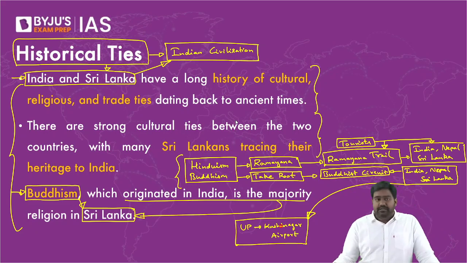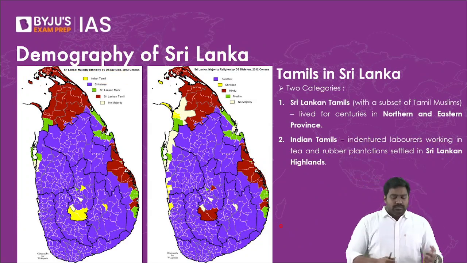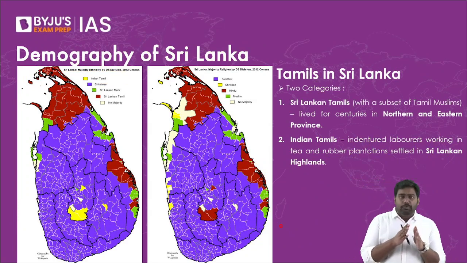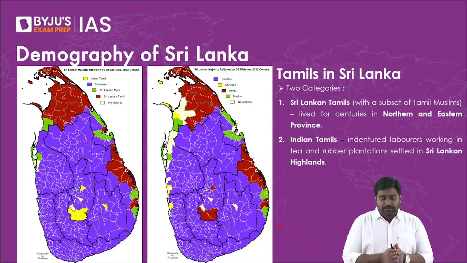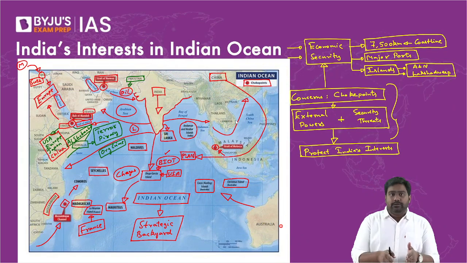So with such a country where we have deep-rooted cultural and historical links, it would be easier to build stronger diplomatic relations as well. Right? So naturally, Sri Lanka is a close partner for India, a very important friend. And given its location in the Indian Ocean, it becomes all the more important for India. If you look at the whole map of the Indian Ocean, you'll see that Sri Lanka is at the center, the very heart of the Indian Ocean.